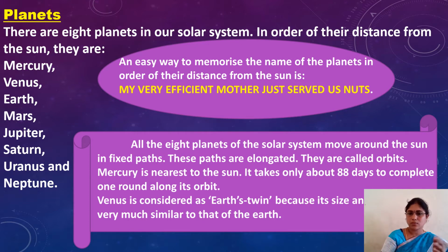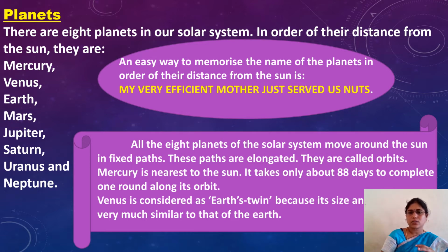I explained this in our previous class also. Again, I am explaining here. M for Mercury, V for Venus, E for Earth, M for Mars, J for Jupiter, S for Saturn, U for Uranus, and N for Neptune. So these are the 8 planets.